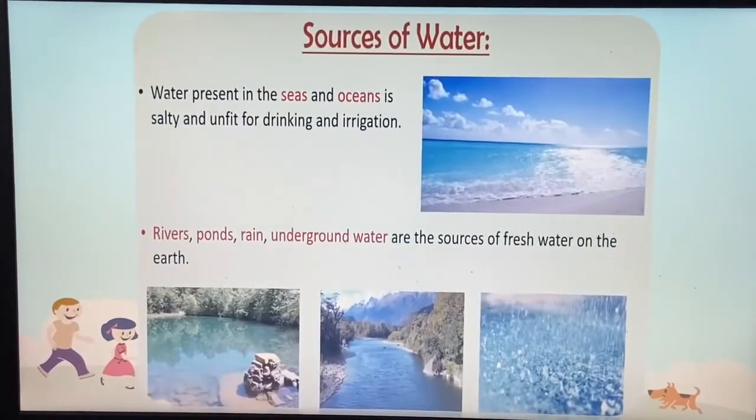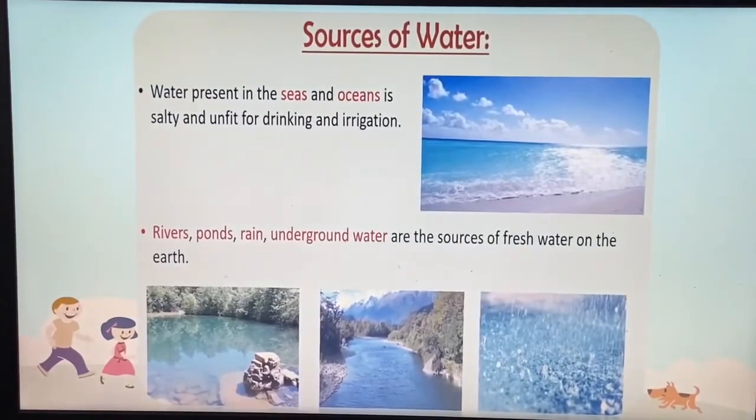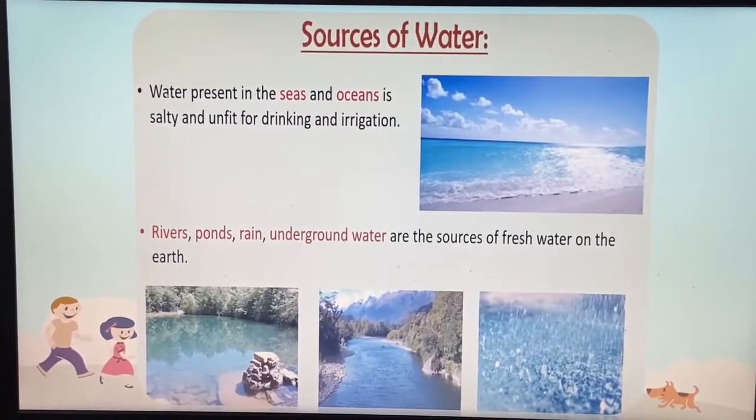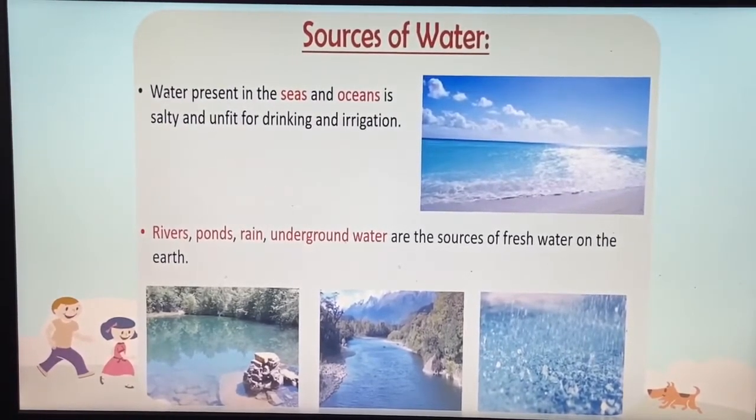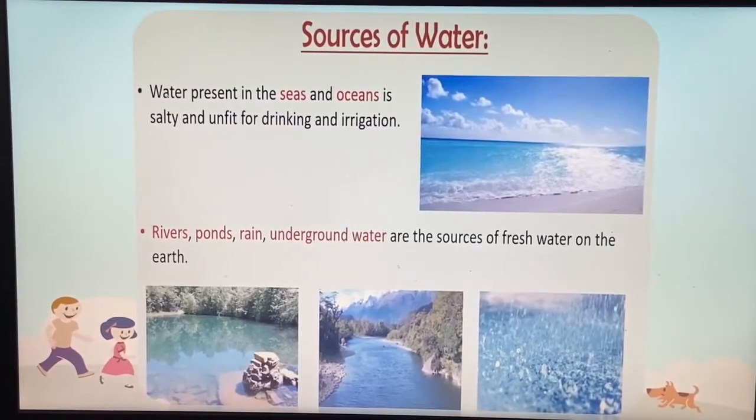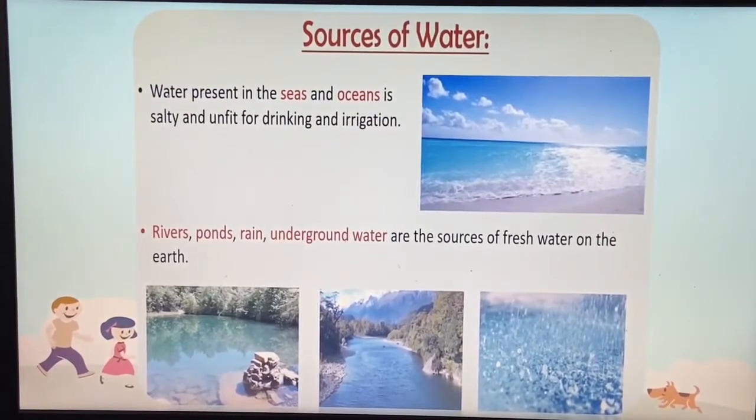Now let's talk about the different sources of water. Water present in the seas and oceans is salty and unfit for drinking and irrigation. The water which is present in the seas and oceans, बच्चे, वो क्या होता है? Salty water, and that is the reason वो drinking and irrigation purposes के लिए unfit है. Unfit means you cannot use it and you cannot drink it.